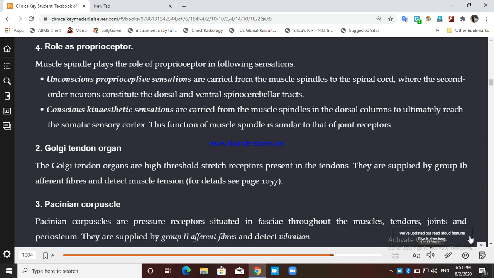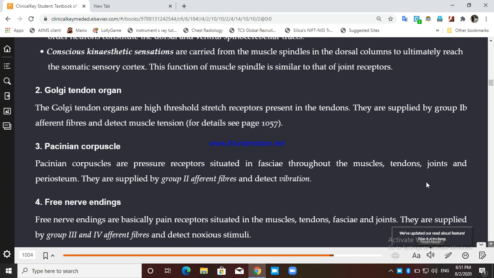Now we come to another organ, that is the Golgi tendon organ, and we will discuss it later in another class, or another teacher may teach it. Golgi tendon organ, as I said, you just have to remember that T is for tendon, so it is present on a tendon. T is for tension, so it senses or detects the muscle tension. You only need to know this much.